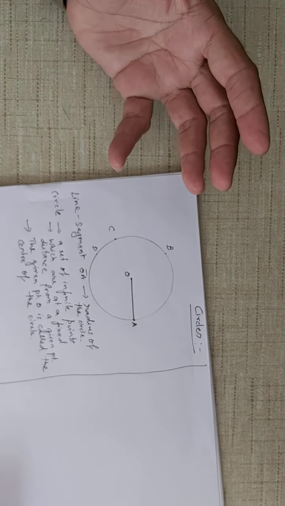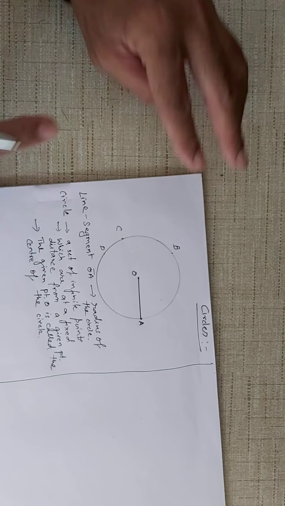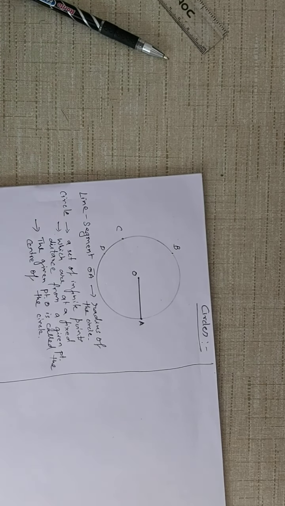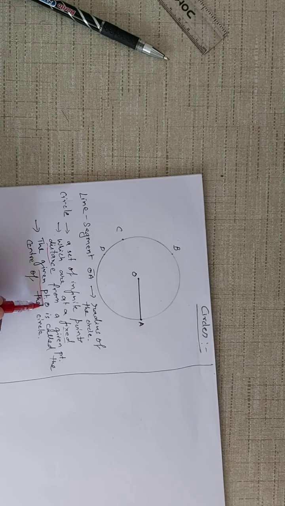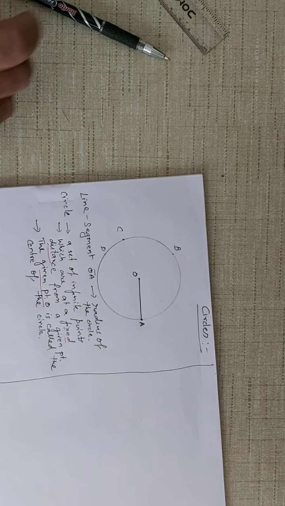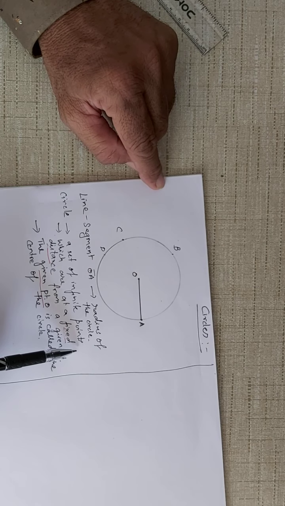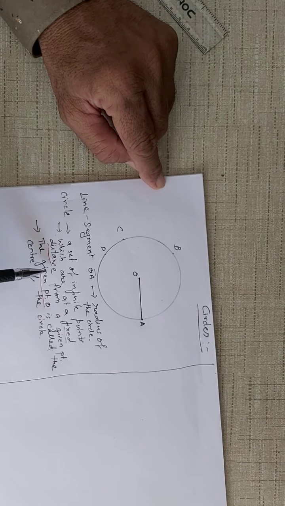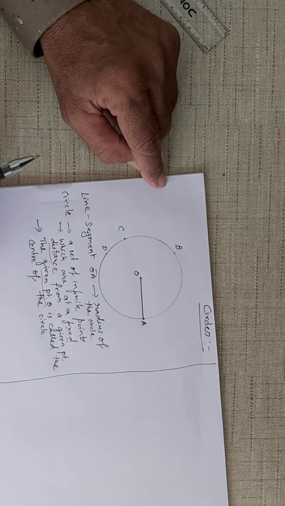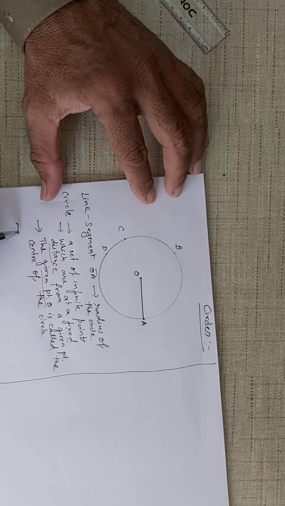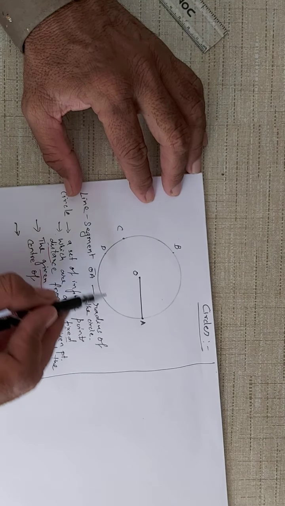And all other points like A, B, C, D, they are at a fixed distance. This word fixed distance is important, from the given point O. These are important points. So what is a circle? A circle is a set of infinite points, and these points are at a fixed distance from a given point. That given point is called the center of the circle. Also there are infinite number of points, and all of them lie on the circle.